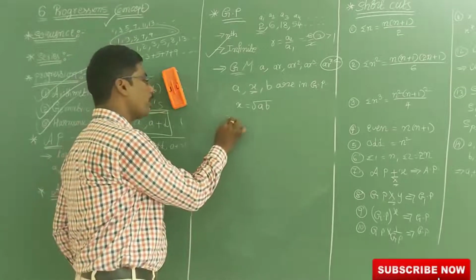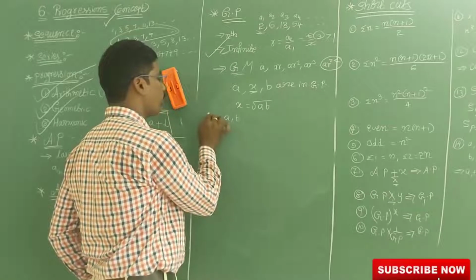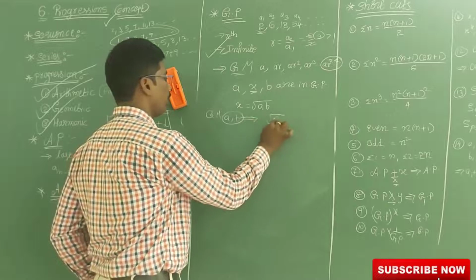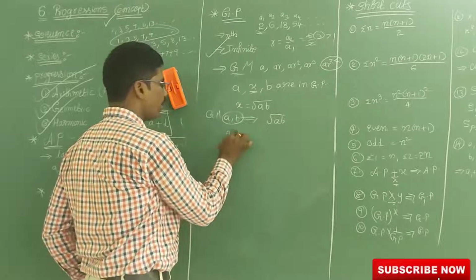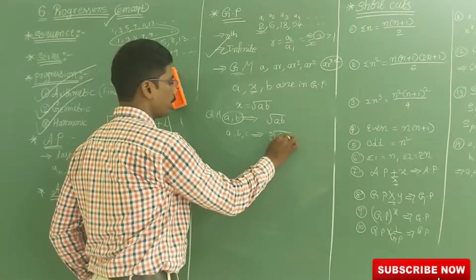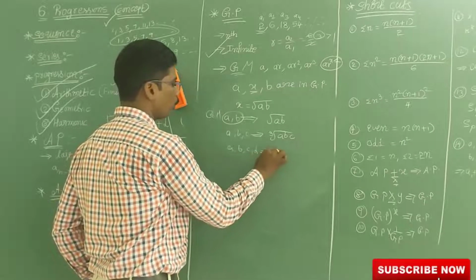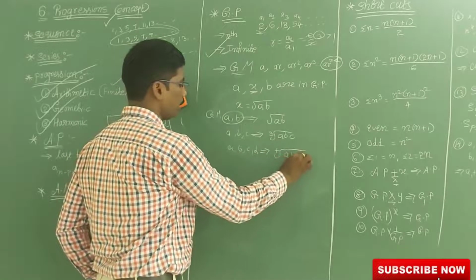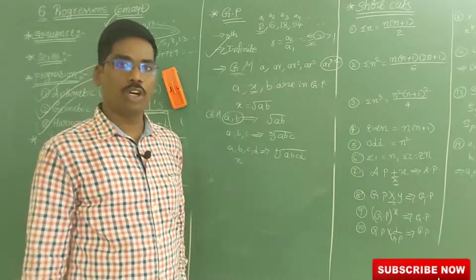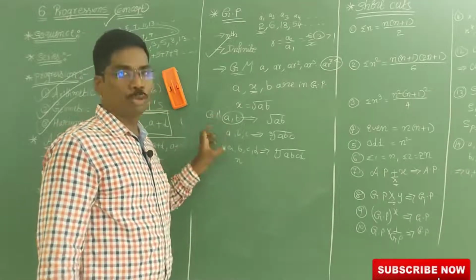If only A and B are there in GP, then the geometrical mean of A and B is root AB. Geometrical mean of A, B, C is the cube root of ABC. Geometrical mean of A, B, C, D is the fourth root of ABCD. For n terms, it is the nth root of A into B into C and so on up to n. So like that we can find the geometrical mean.